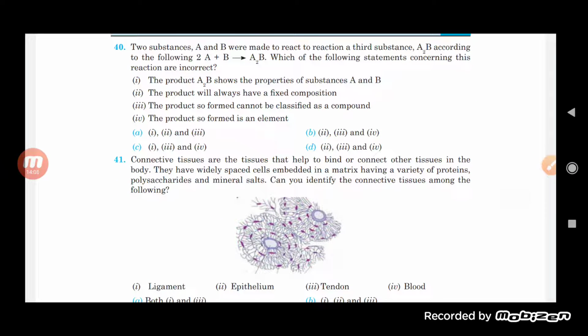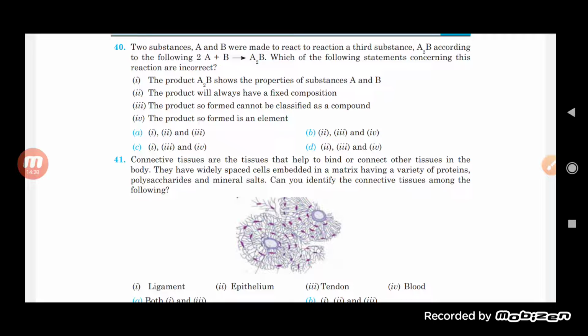Now two substances, A and B, are made to react to give a third substance, A2B. According to the following, 2A plus B gives A2B. Which of the following statements concerning this reaction are incorrect? So there are two substances given here, A and B, and they are made to react to form the third substance, that is A2B.